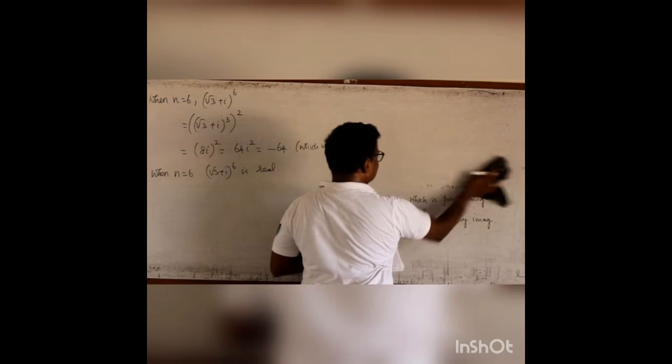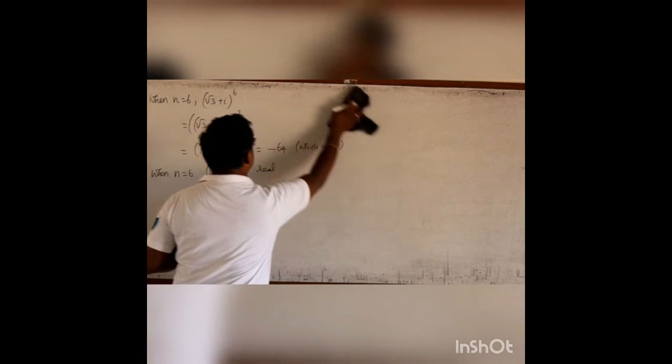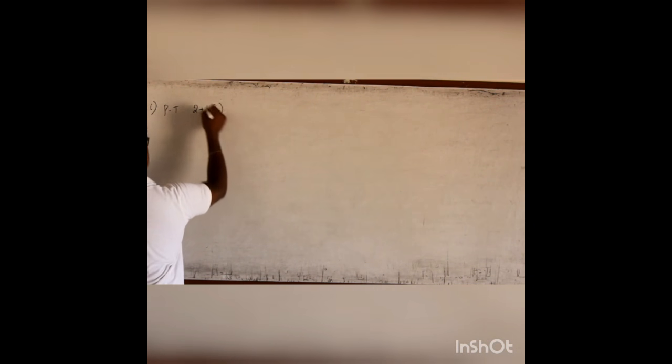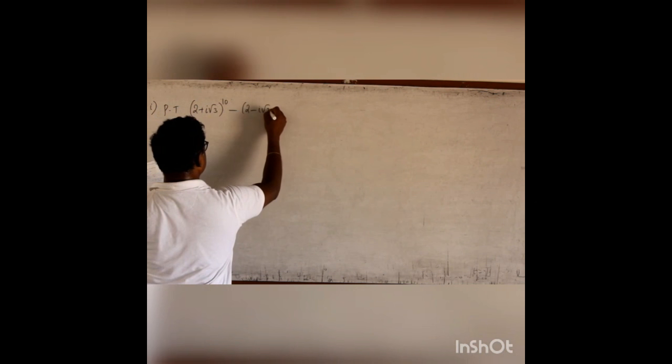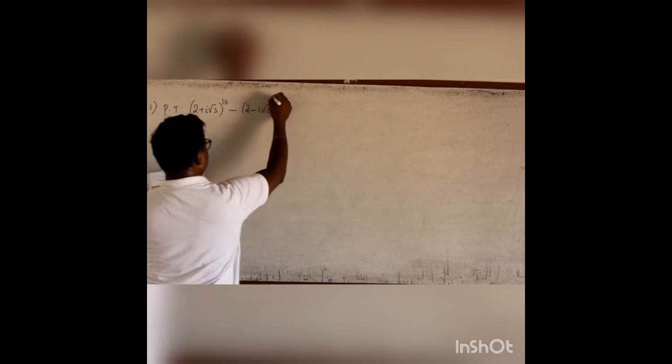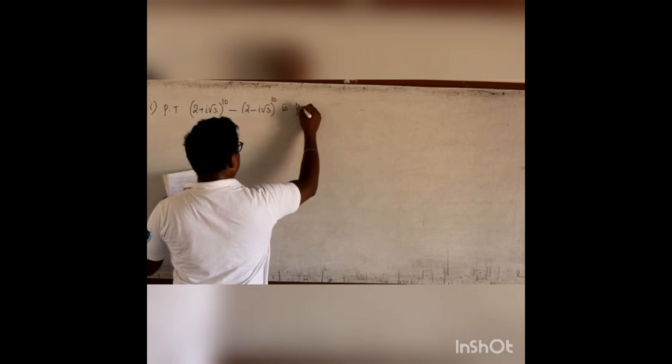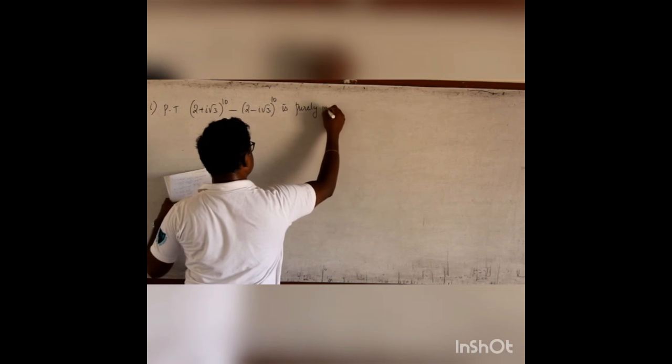Now we shall go for seventh one. There are two parts in the seventh problem. Prove that (2 + i√3)^10 minus (2 − i√3)^10 is purely imaginary.